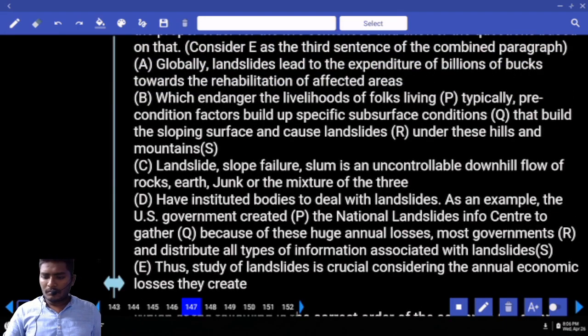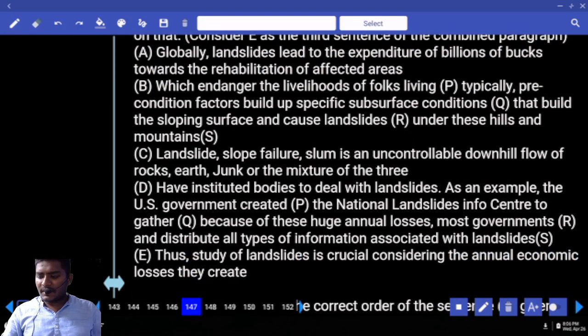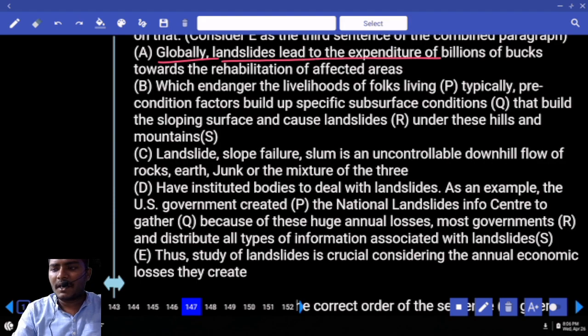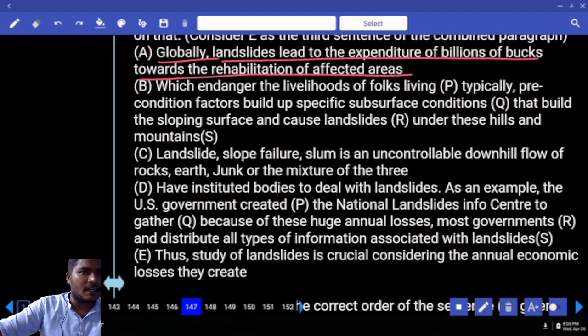Now look at the first sentence A. What is the A sentence here? Can you tell me? Globally, landslides lead to the expenditure of billions of bucks towards the rehabilitation of affected areas. Can we use this sentence as the beginner?